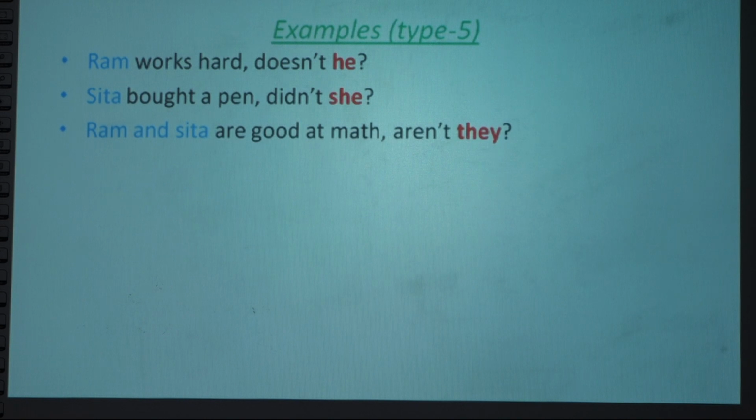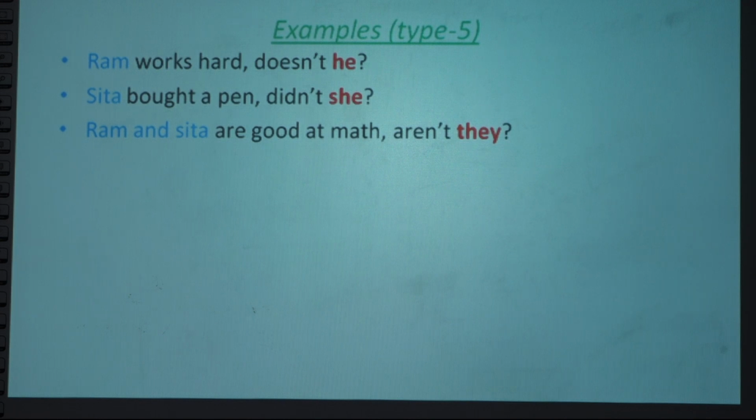Next, Ram and Sita. Now two nouns are used as a subject, Ram and Sita. Ram is masculine, Sita is feminine, male and female, but there are two names. It's plural. Ram is third person, Sita is also third person.